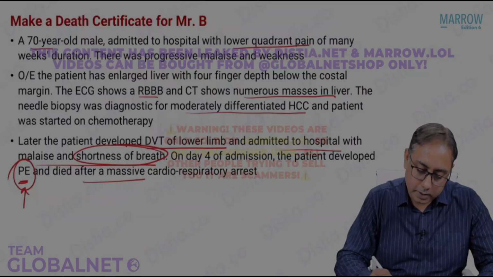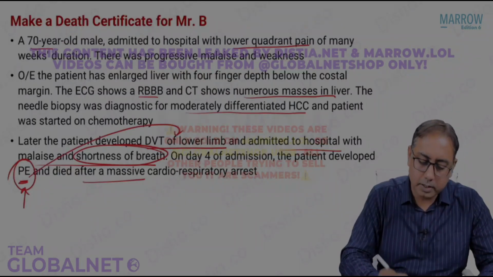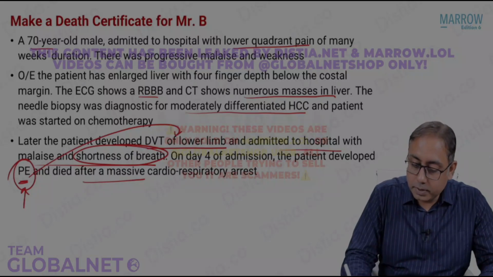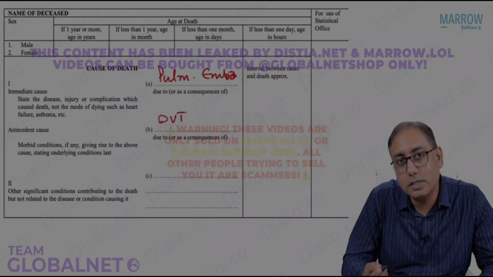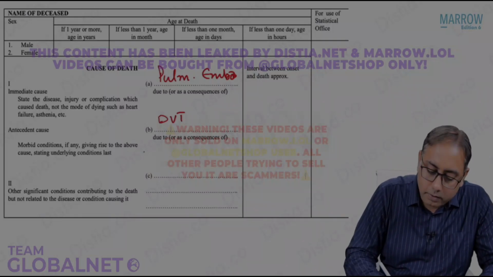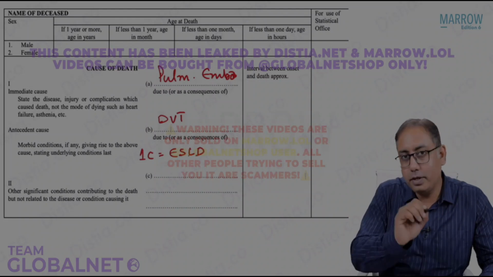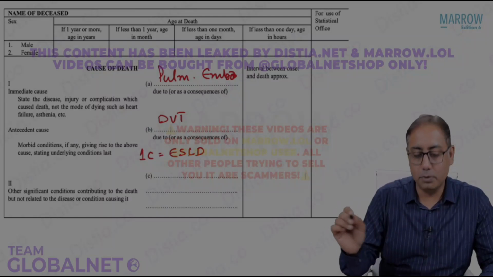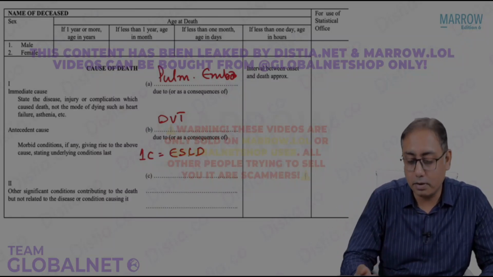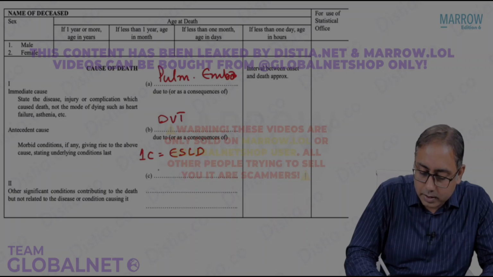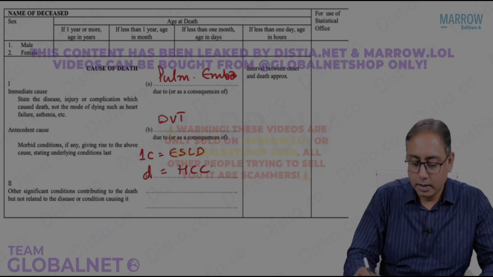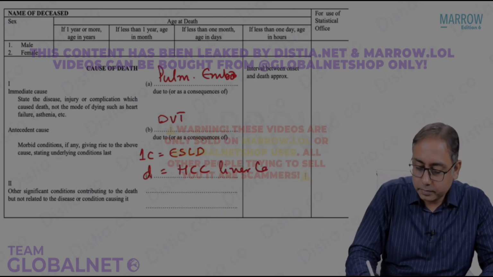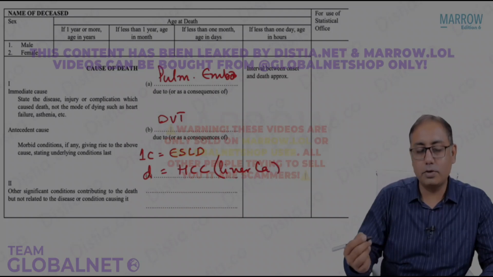Next, why did we have this pulmonary embolism? Probably the patient had deep vein thrombosis. So this patient developed pulmonary embolism because of deep vein thrombosis. Why did thrombosis develop? Because there was, in part 1C, end-stage liver disease, right? You need to write in full forms: deep vein thrombosis and end-stage liver disease or hepatocellular cancer. End-stage liver disease could be due to HCC, that is hepatocellular cancer. So you can have liver cancer as 1D. 1C will talk about ESLD.